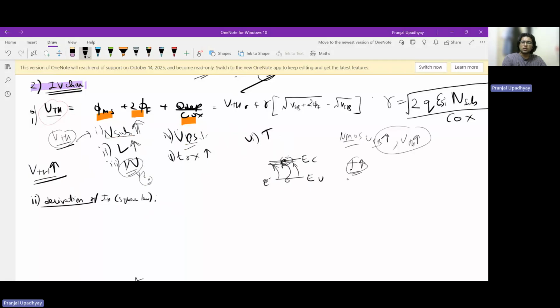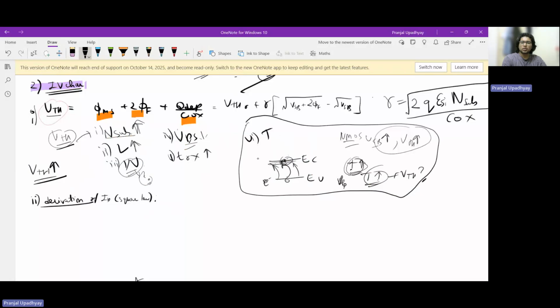So if I increase the temperature, thermally generated carriers will increase. What would happen to my VTH in that case? Can you infer? I'll give it to you as a thought exercise. Although we are revising, if you are watching, think about it, and we'll get back to that.